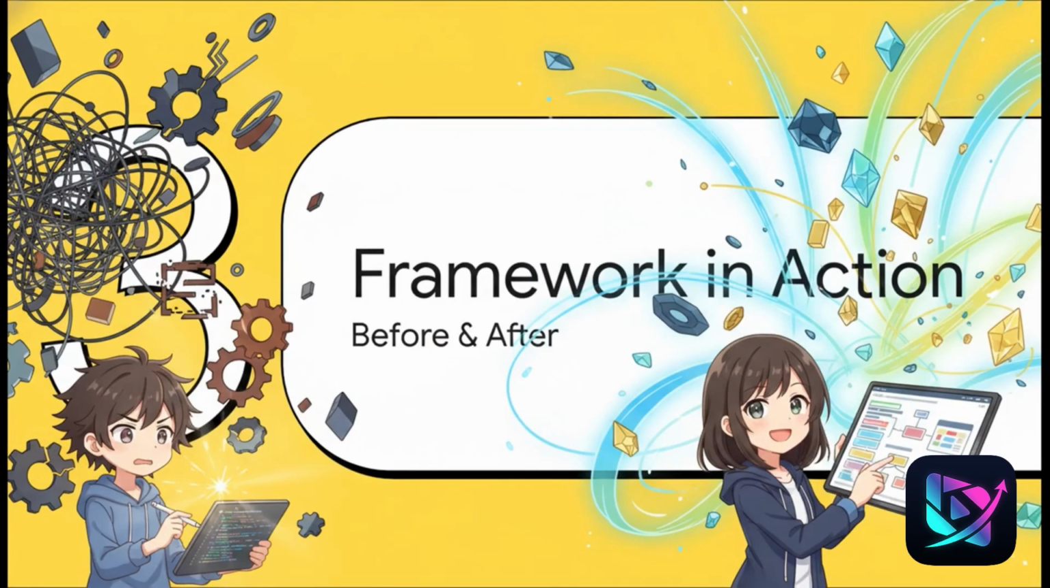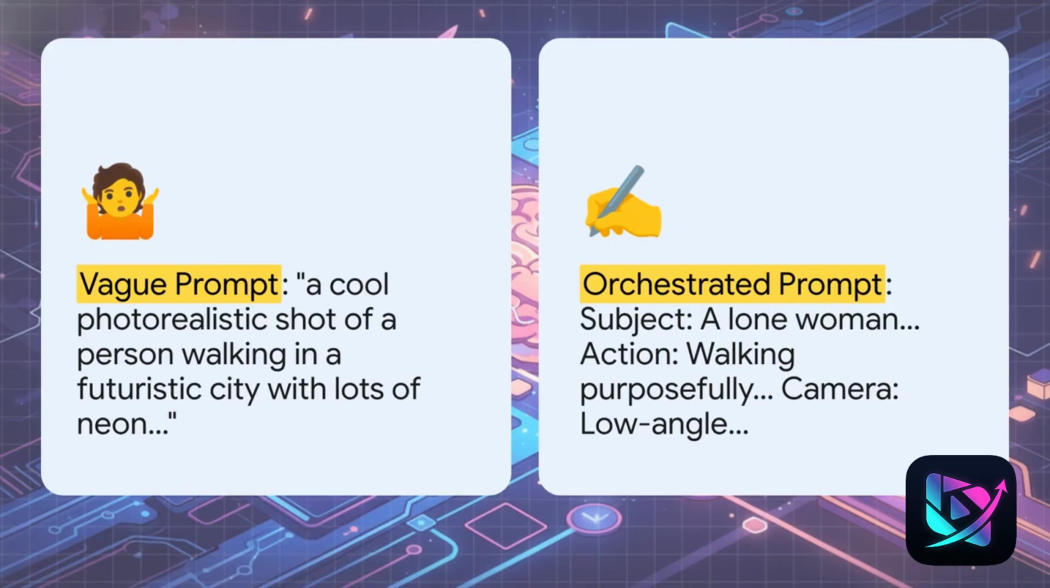I want to show you the direct impact of using this structure with a really clear before and after comparison. And this just perfectly illustrates the difference. On the left, we've got our original essay prompt. On the right, the orchestrated version. We've defined every key element: the subject, what she's doing, the exact camera angle, all the little details that give the AI a clear target instead of just a vague suggestion.